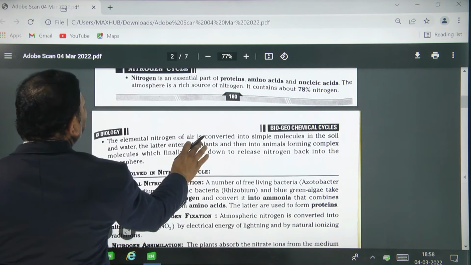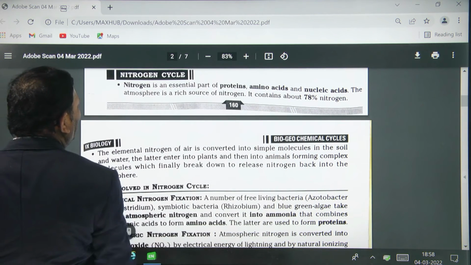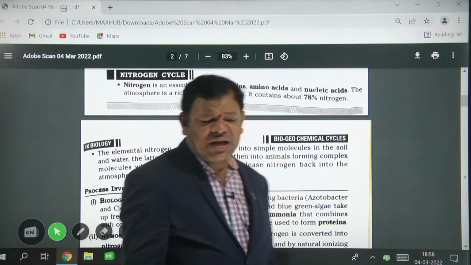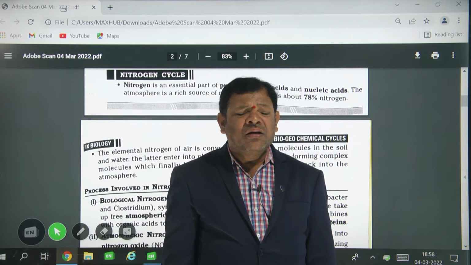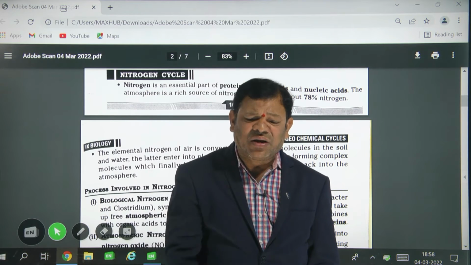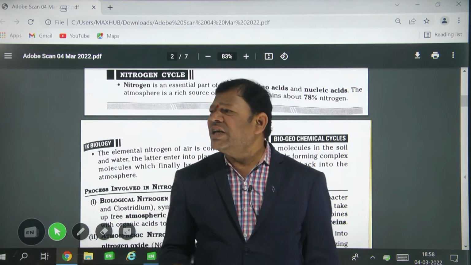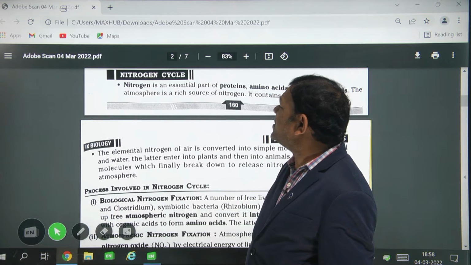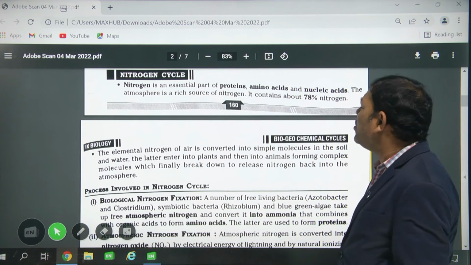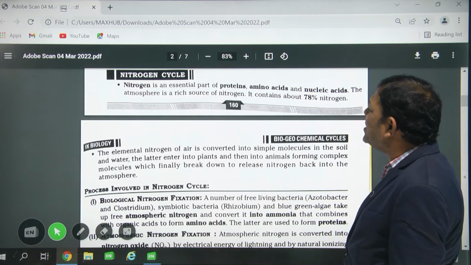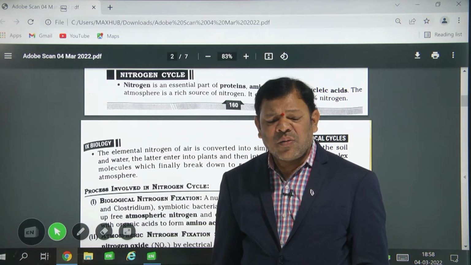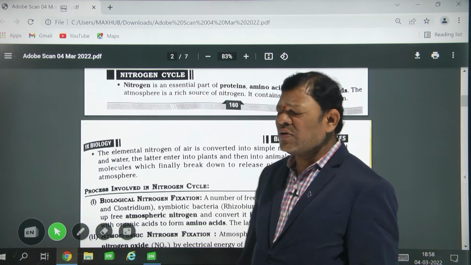You know very well, nitrogen is in your proteins, especially. Living organisms are made up of cells, and these cells are made up of proteins. Nitrogen is required to make proteins. In proteins, amino acids, and nucleic acids, nitrogen is the major component. What is that? Proteins, amino acids, nucleic acids.